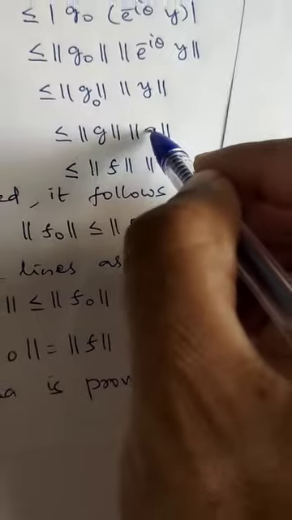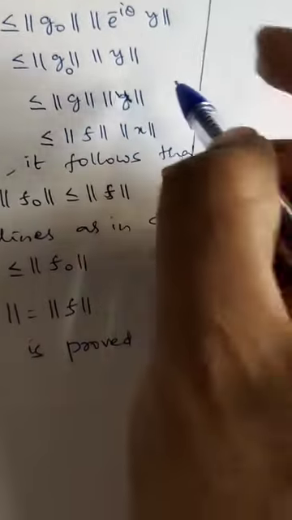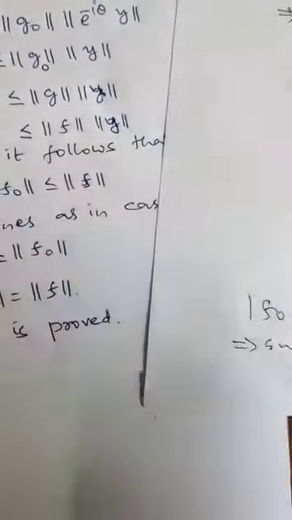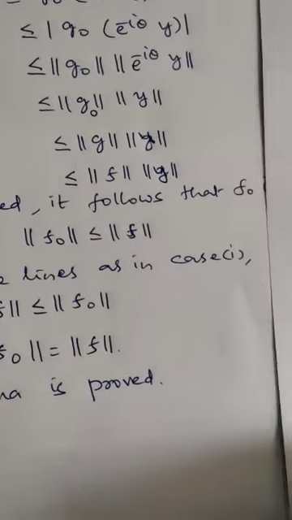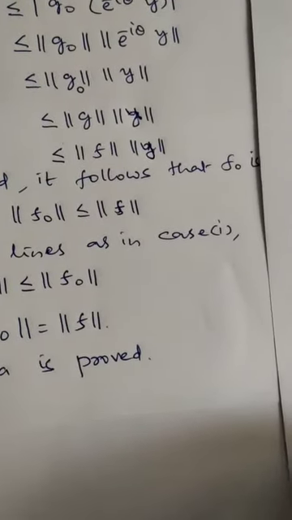If you take supremum of mod of f naught of y, where y belongs to m naught, this is norm of f into norm of y, it is not x, this is y, that's why, so norm of f into norm of y.